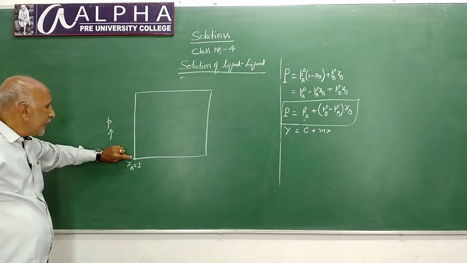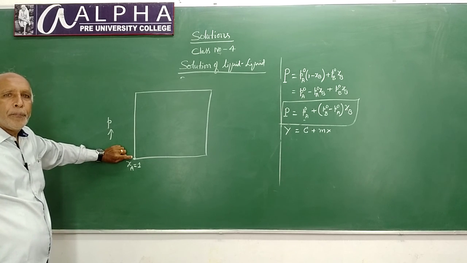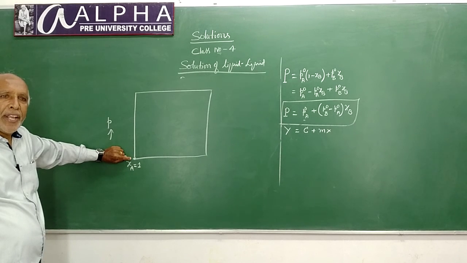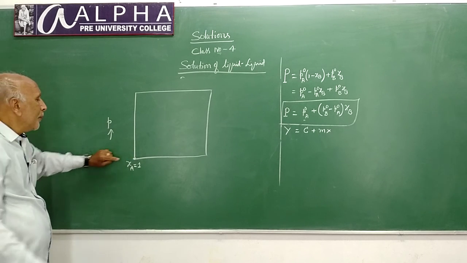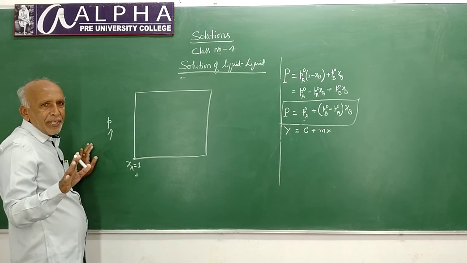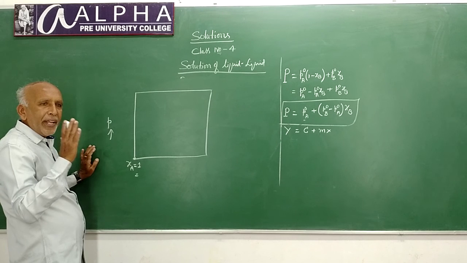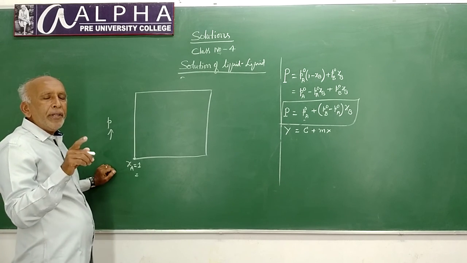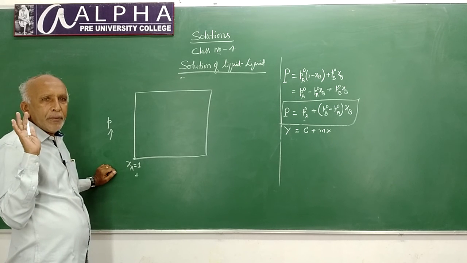That means at this point pure A is present. Only the component A is present, where the component B is not present. When you consider a pure liquid, its mole fraction will be 1.